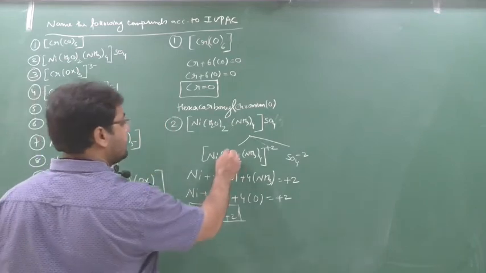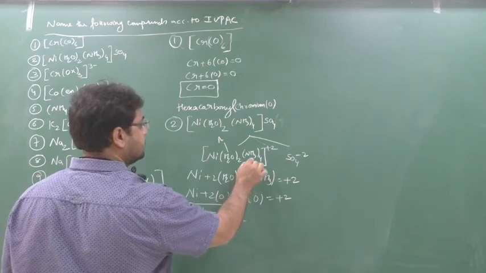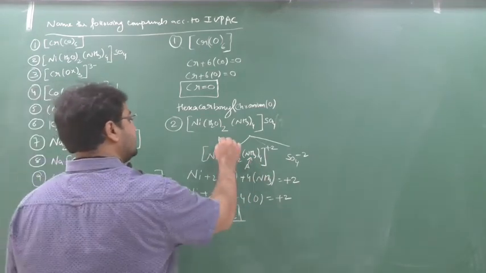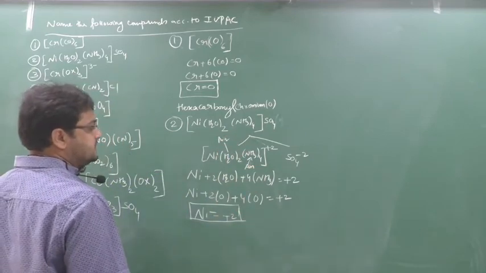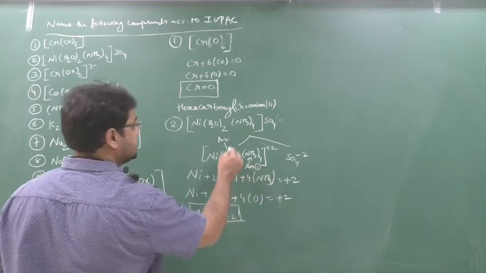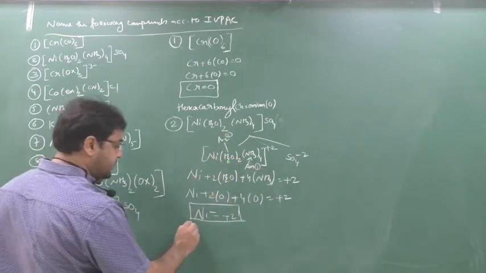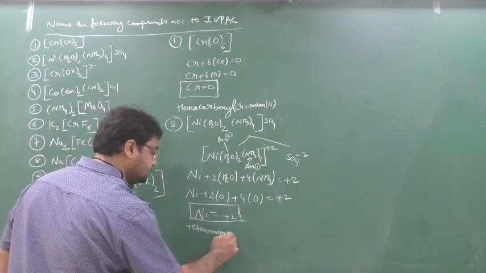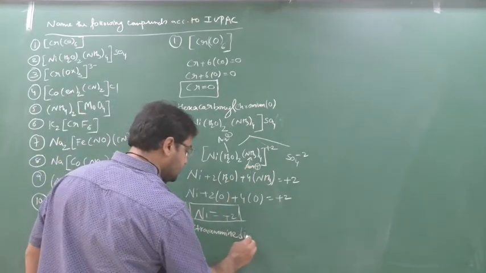See, here I have aqua, here I have amine. Yes or no? A. Who will win the race? Both are A. See the second letter. Aqua, amine. A, B, C, D, E, F, G, H, I, J, K, L, M. So this is the first, this is the second. M, N, O, P, Q. Yes or no? So first we'll read the amine. So I'll write down here tetramine. Chalo, tetramine over.